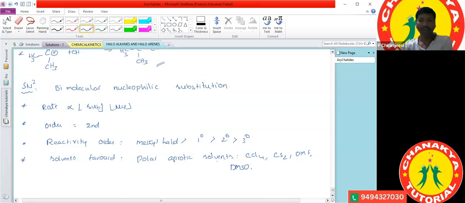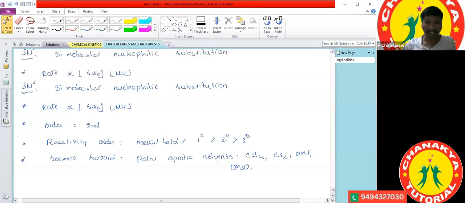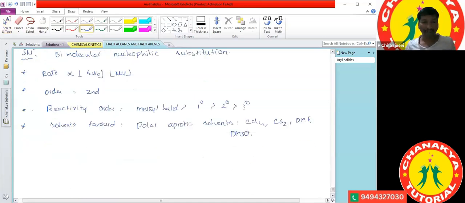So polar aprotic solvents favor the SN2 reaction mechanism. Now a simple example. We take methyl chloride, because methyl halide is the most reactive. If methyl chloride reacts with a nucleophile, taking OH minus as the nucleophile, it forms methyl alcohol, CH3OH, plus Cl minus.